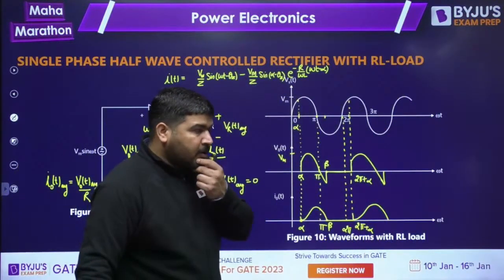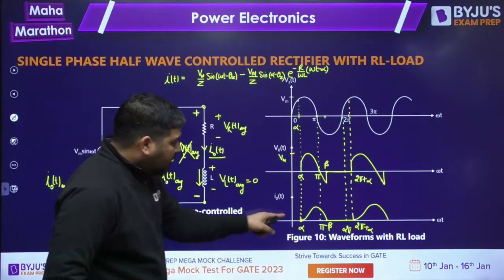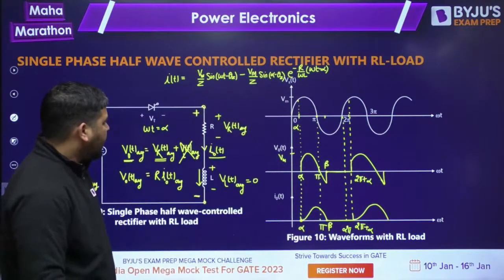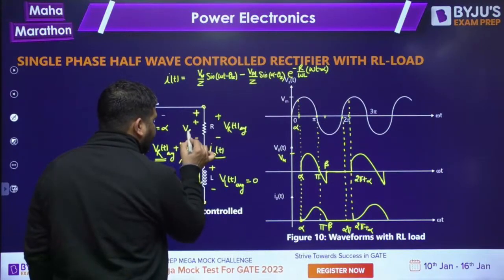Now there is one more point. There are some important points also. We know the wave shape of I naught T. Now what is the wave shape of VRT?